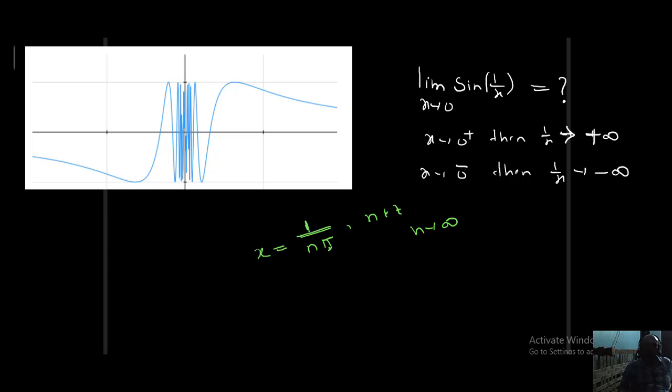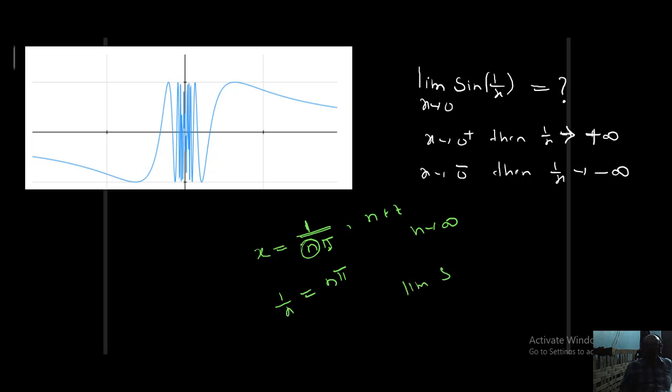Here pi is constant, and n takes more and more values. What is n here? An integer only, taking more and more values, so 10, 20, 30, 40, such that n values are taken. Automatically your x value goes nearer to 0. So in this case, 1 by x value becomes n pi. In this case I want to find the limiting value of the function sine 1 by x.